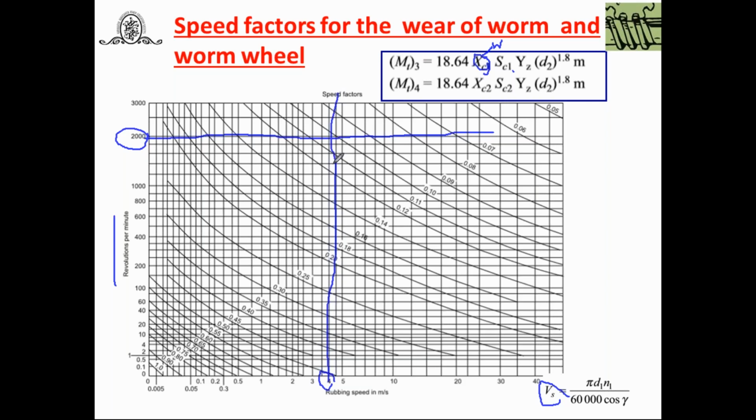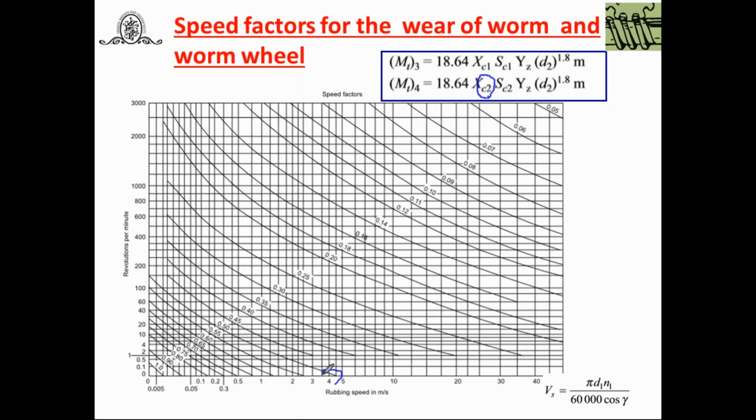Look at this. This line cuts between these two curves, at a point which comes in between 0.10 and 0.11. So it is between 0.10 and 0.11. It may be 0.101 like this, so you can take this value. Try to understand this thing. Similarly, if you would like to find out XC2, XC2 means the speed factor for the worm wheel.